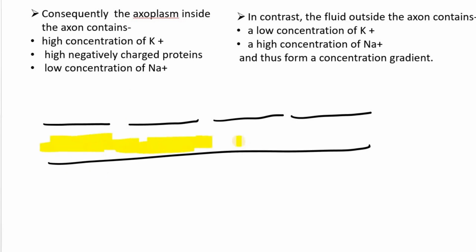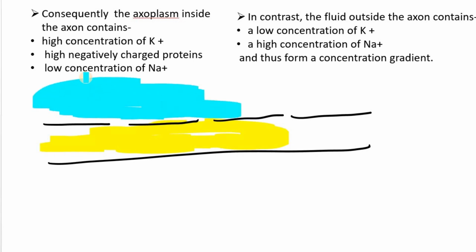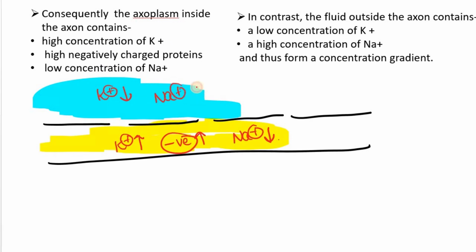This is the axoplasm. And this is the outer cell area. So this axoplasm contains a high concentration of K+ ions, negatively charged proteins and a low concentration of Na+ ions, whereas the outer cell contains a low concentration of K+ ions and a high concentration of Na+ ions.